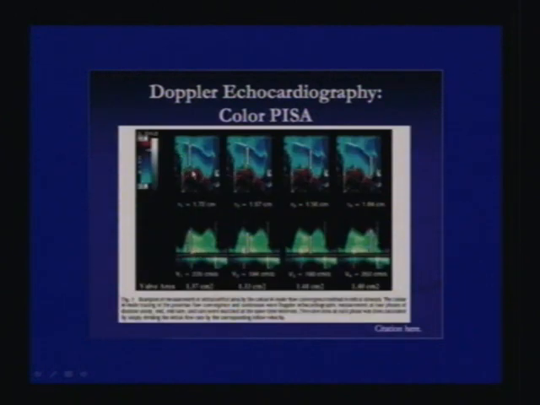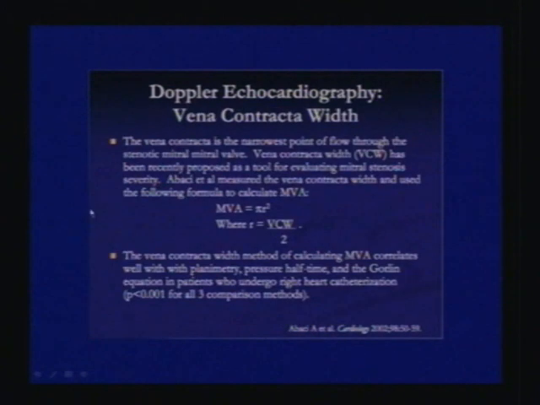So you can see this is early diastole, then these are different stages of diastole. Similarly, this is the velocity at different stages, early, mid, late, and similarly this is the M-mode, and then you measure the radius from different places and calculate the MVA the same way as we have mentioned before.